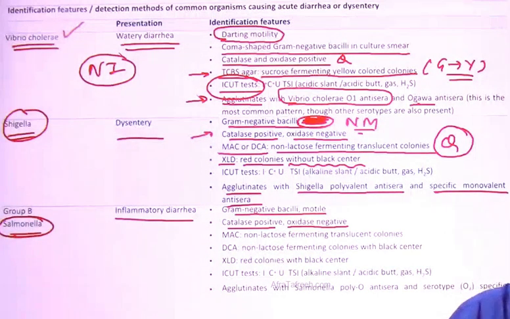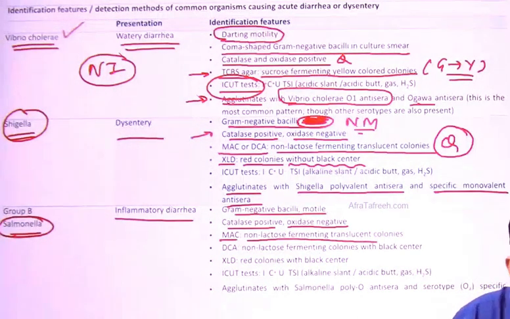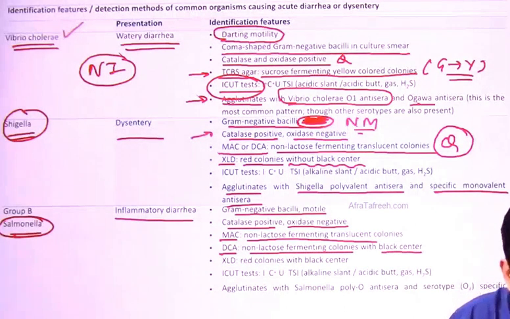This one also, because this is an Enterobacteriaceae member. On the MacConkey agar, this one also produces NLF colonies. On the DCA, again NLF colonies with black center. Okay. In the XLD, the red colonies with black center.